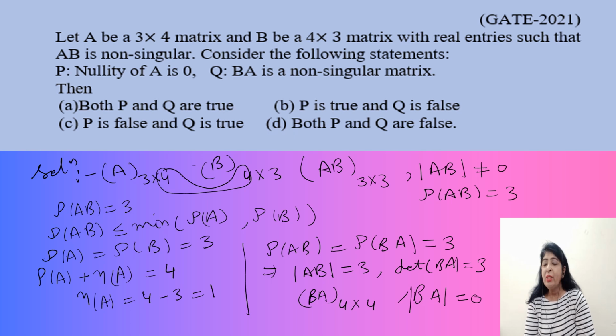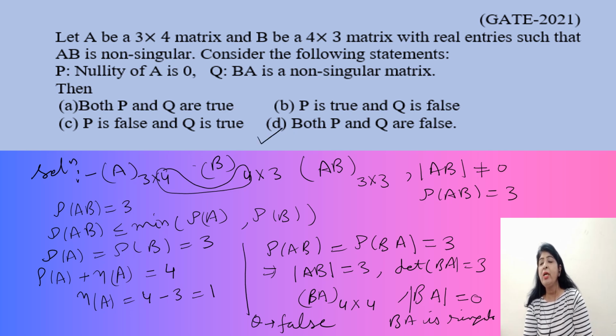This implies BA is singular, but we are given that BA is non-singular. This implies the Q statement is also false. So the correct option is both P and Q are false. So this is the correct statement. This question was asked at GATE 2021.